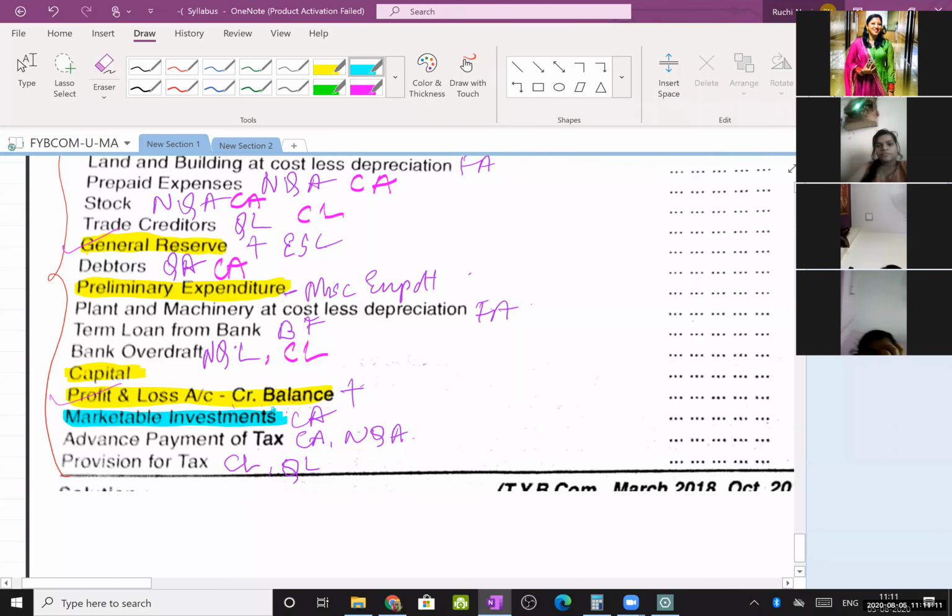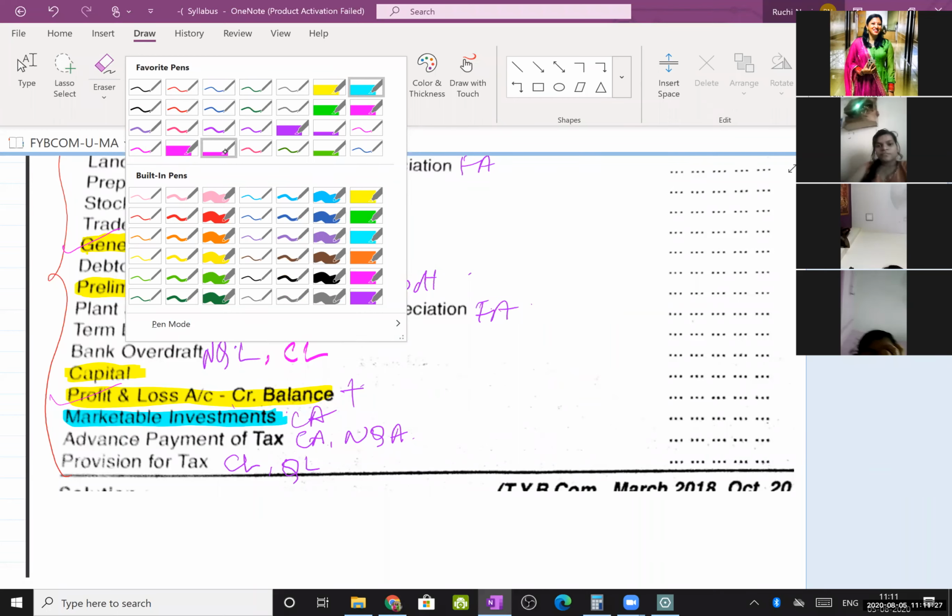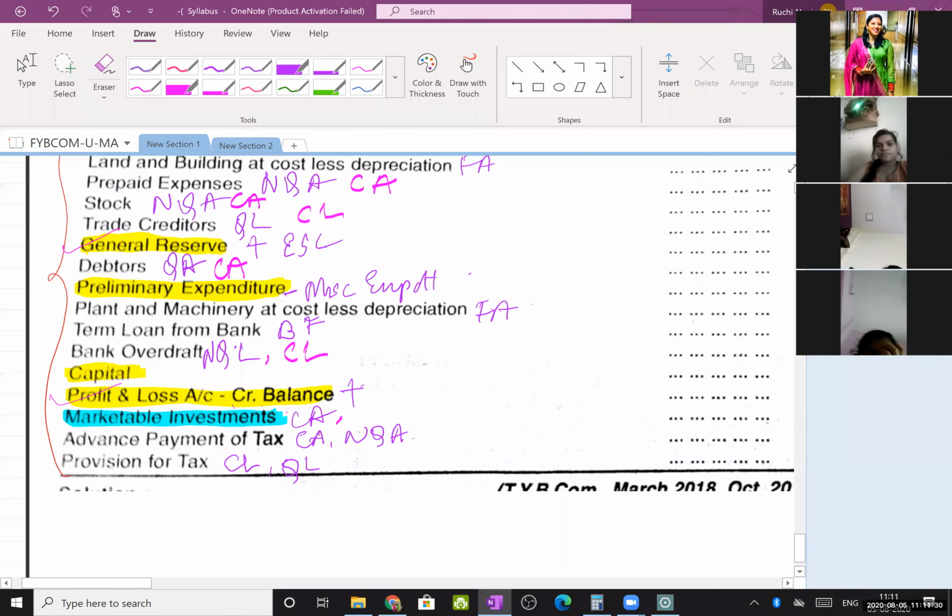Marketable investment means for less than a year, and if it is non-marketable, it is for more than a year. If it is more than a year, then it is not categorized under current assets. If it is less than a year, then only it is categorized under current assets. It is a current asset, no doubt, but it will be treated as a quick asset because they have said it is marketable. You can sell it within a year.